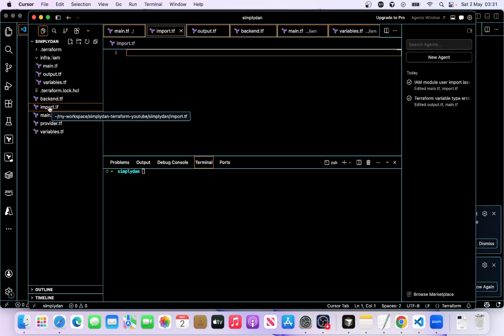So we've got that. What are we going to import? The user. The first place to go is to the Terraform registry.